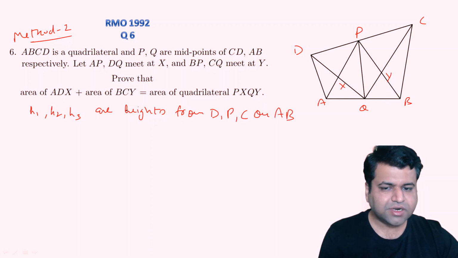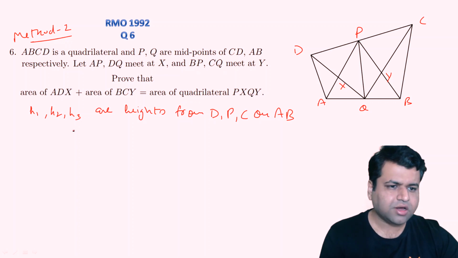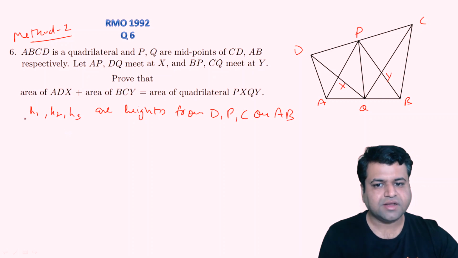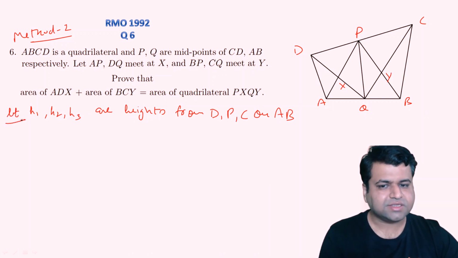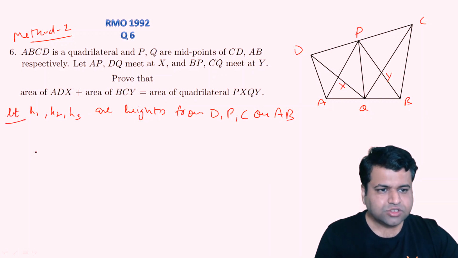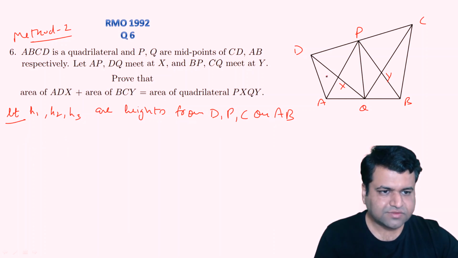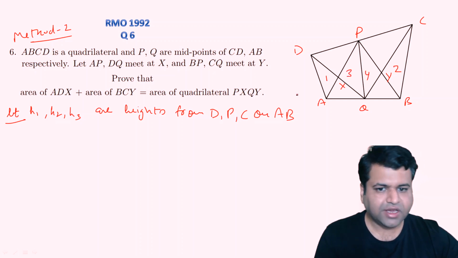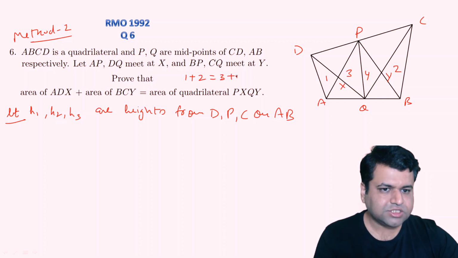So h1 is nothing but the altitude drawn from D on AB, and h2 is the altitude drawn from P on AB, and h3 is the perpendicular drawn from C on AB, right? So we have assumed these things. Again we need to prove this. Let's assume this is 1, this is 2, this is 3, this is 4. What we need to prove? Again we need to prove 1 plus 2 is nothing but 3 plus 4.